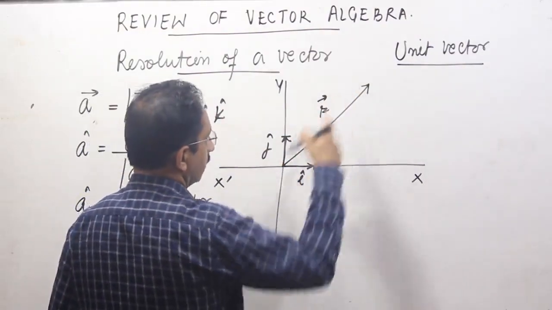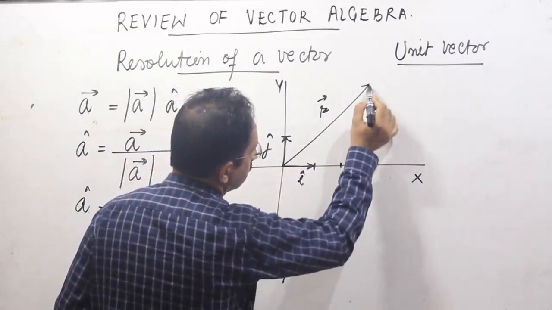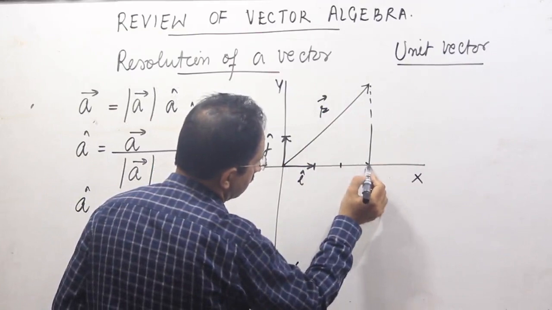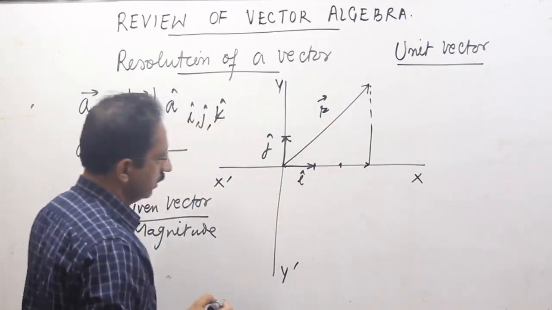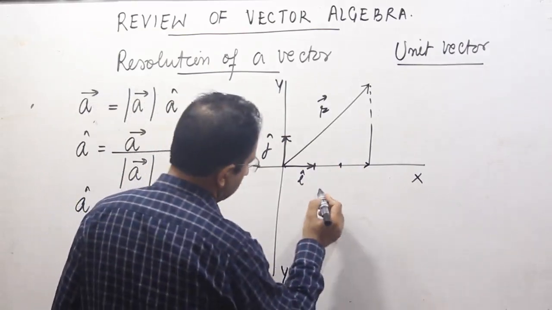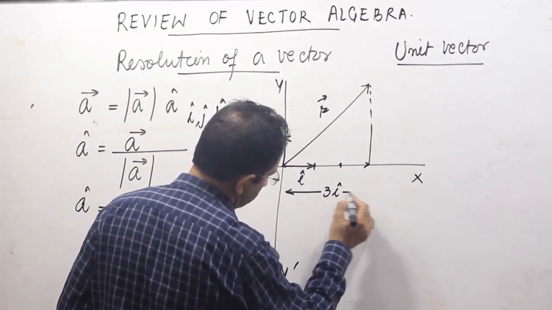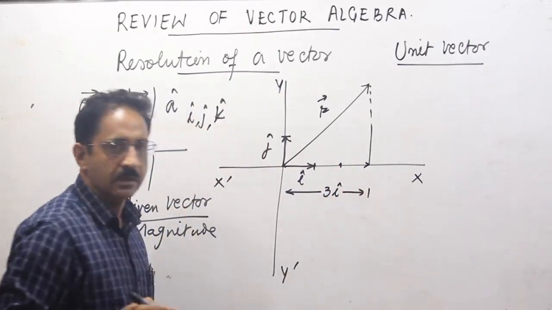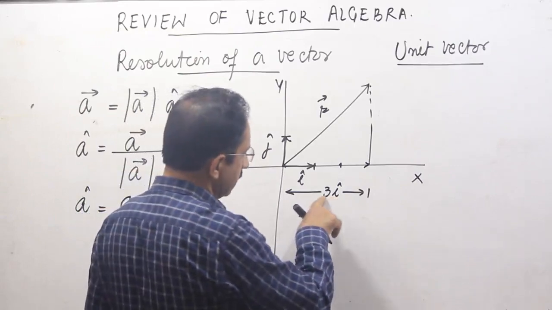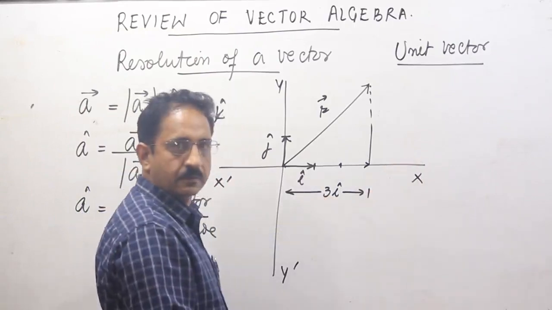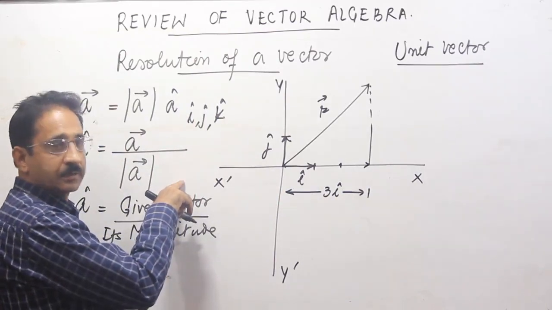अब इस R वेक्टर को कवर करने के लिए I have to move along the x-axis first, this much of distance, यहाँ से लेके यहाँ तक, फिर यहाँ तक, फिर यहाँ तक. तो approximately I can say कि जो भी ये distance है, ये है along x-axis or 3 steps in the direction of x-axis. So I write it as 3 I cap. I cap now indicates the direction of positive x-axis. Minus I cap will indicate the direction of negative x-axis.